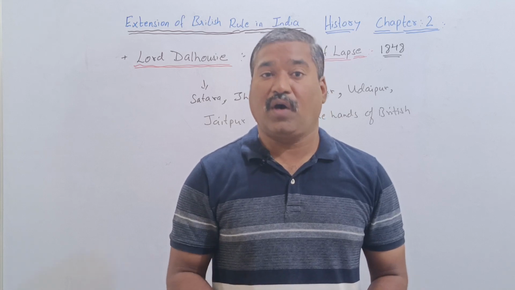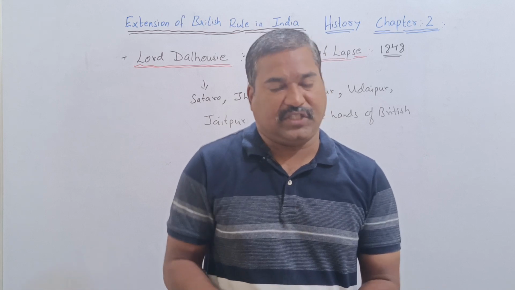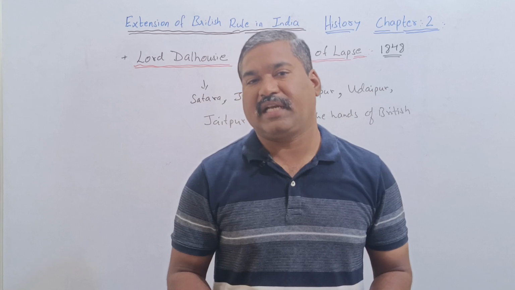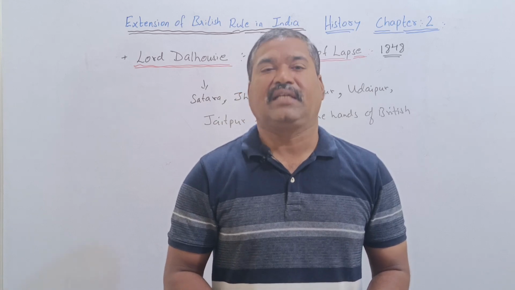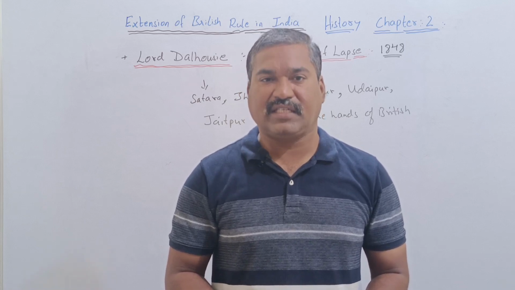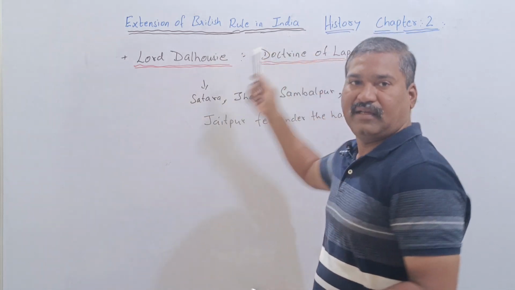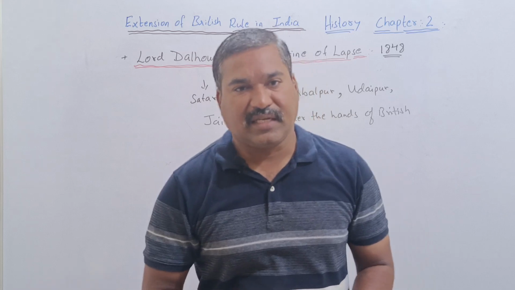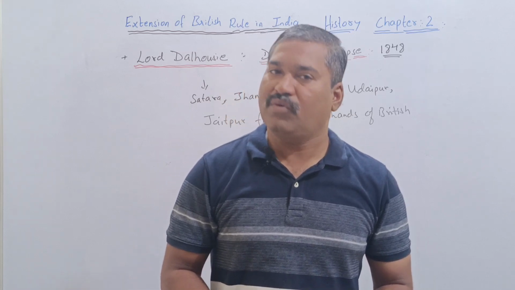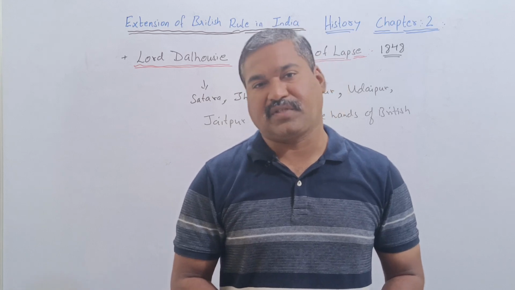The one who lost had to accept the words of the British. So all these things were related to the second chapter of the history of 10th standard, extension of the British rule in India.